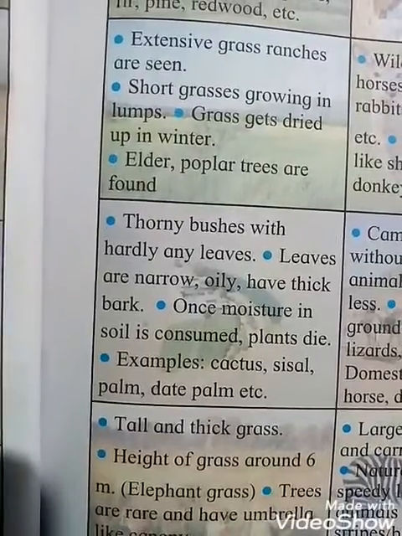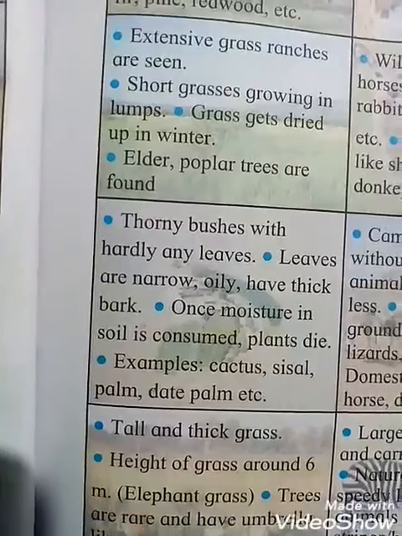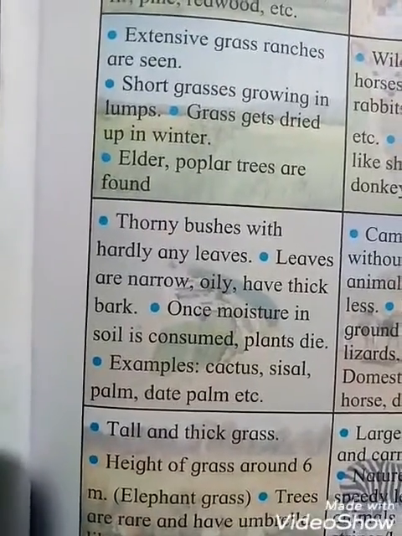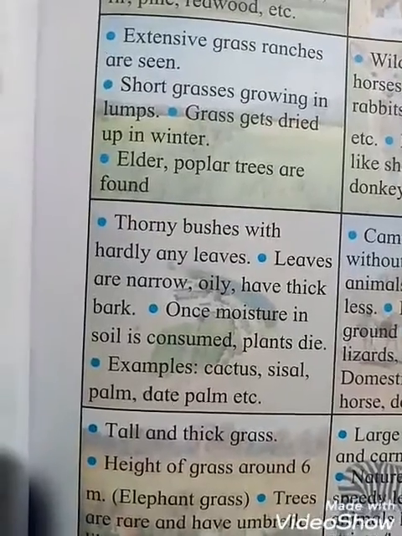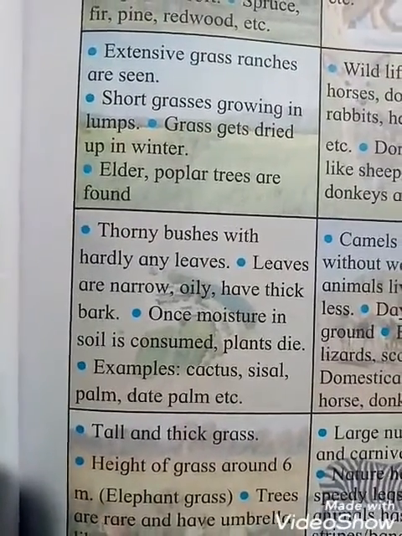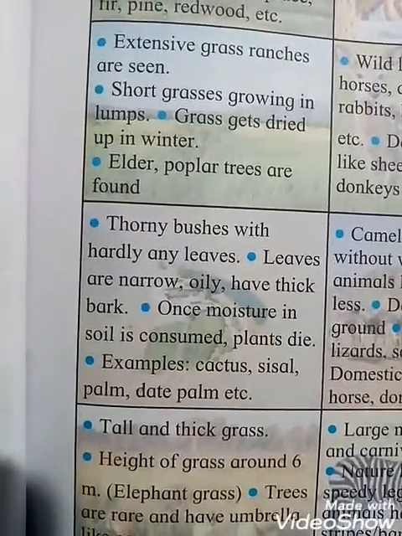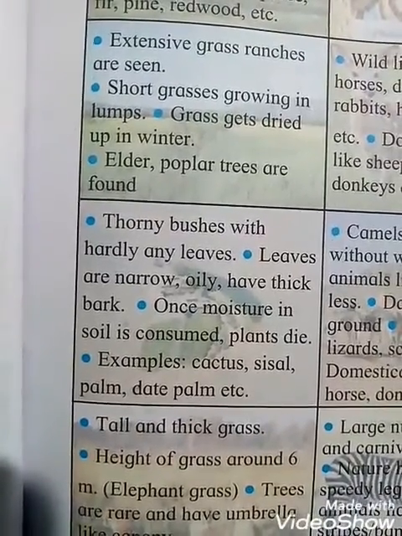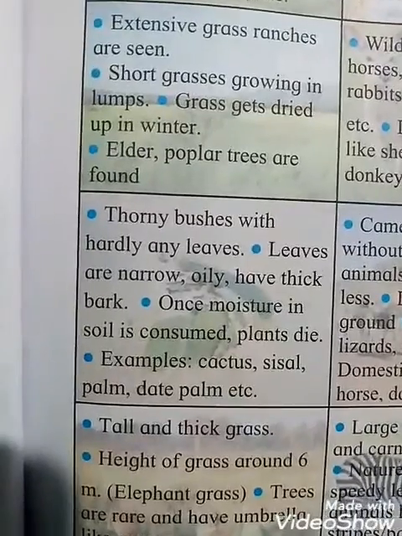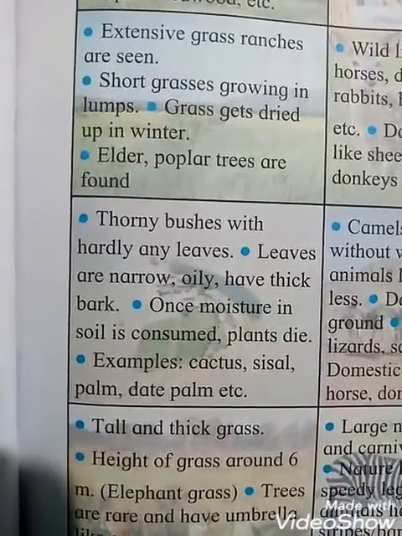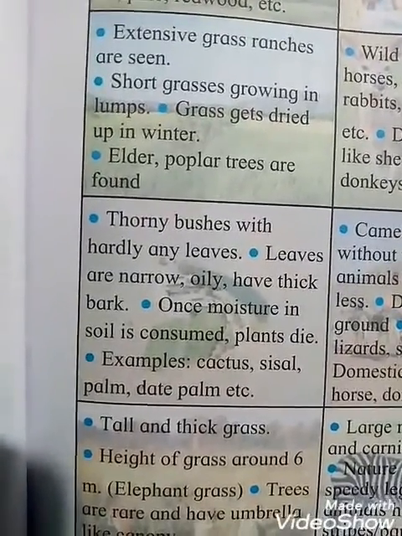That means trees are found, but they are not very high, they are very small. Normally that means thorny bushes with hardly any leaves. Leaves are narrow, oily, and have thick bark. Once moisture in the soil is consumed, plants die, okay students. And what types of vegetation are found here, that means trees and plants? Examples: cactus, sisal, palm, date palm, etc. are found here, because in this place there is very little rainfall, okay students.